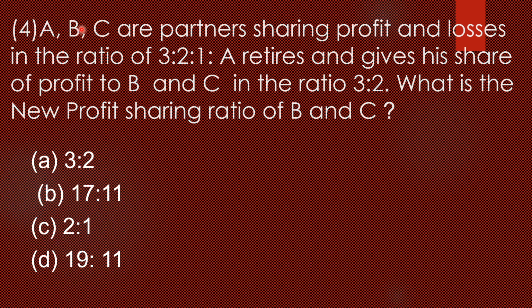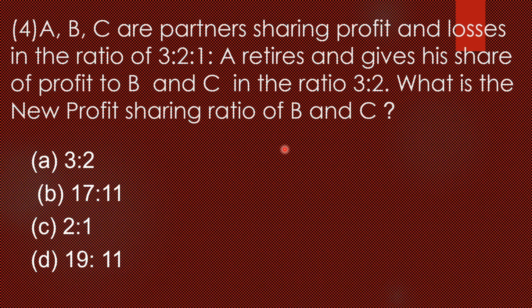So B's share of gain equals 3/5 into 3/6, which is 9/30. Exactly, C's share of gain we can find: 2/5 into 3/6, that is 6/30.